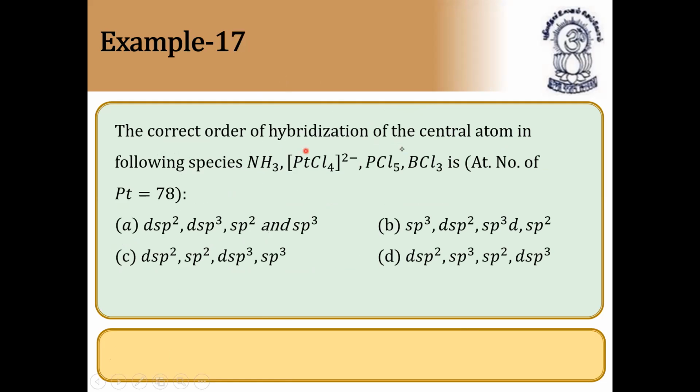The correct order of hybridization of central atom in the following species: ammonia. Ammonia, we already know it is sp3. Platinum dsp2. I write platinum dsp2, and this is PCl5, this is sp3d straight away, and BCl3 is sp2. This is the answer: sp3, dsp2, sp3d, and sp2. So dsp2 only for platinum. This is the answer, option B. This is a mixed question from coordination compounds as well. Ammonia sp3 we know, dsp2, sp3d, sp2. Simple question.